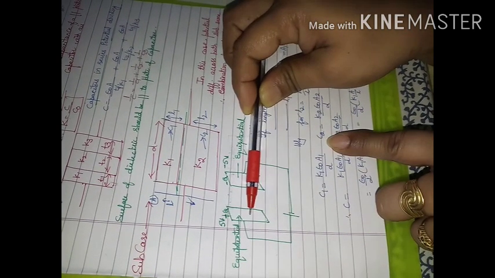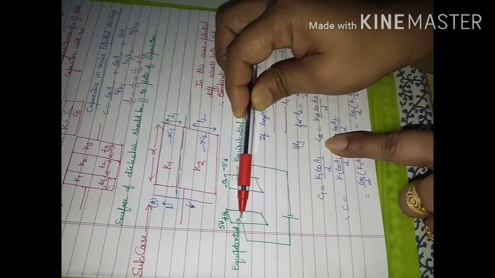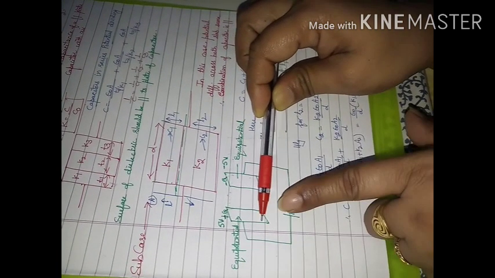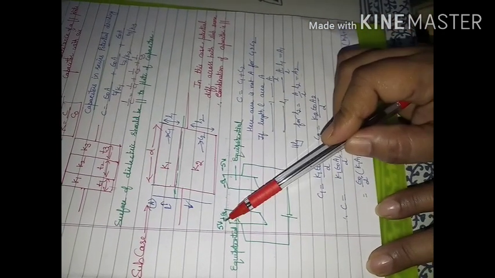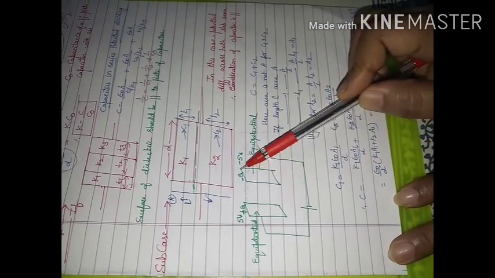So each dielectric slab, wherever you keep it here, will experience the same potential as is applied by you across the plates of the capacitor.